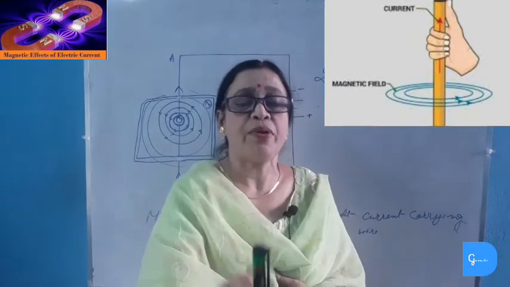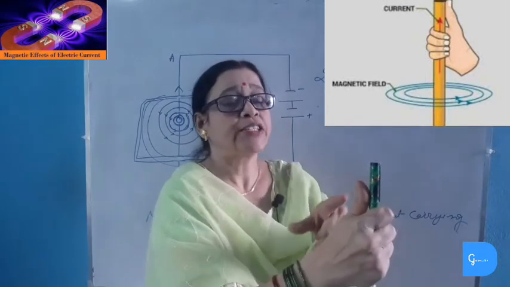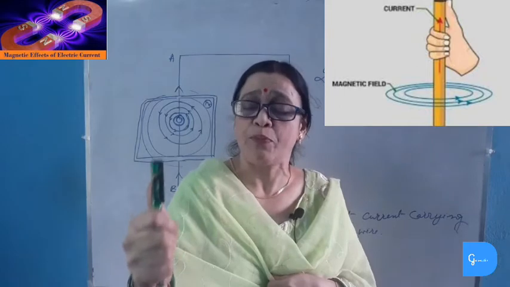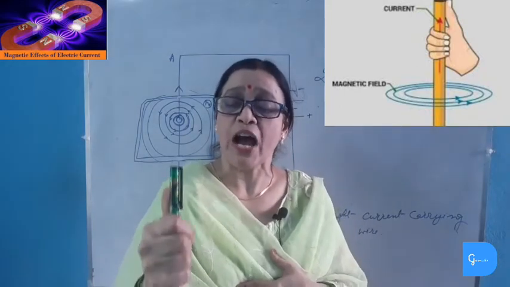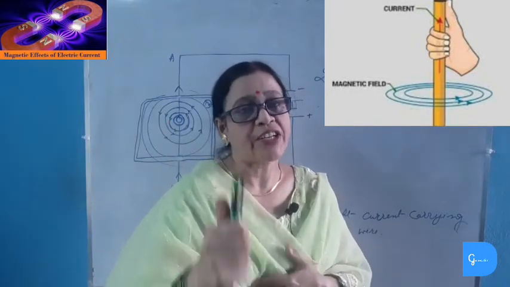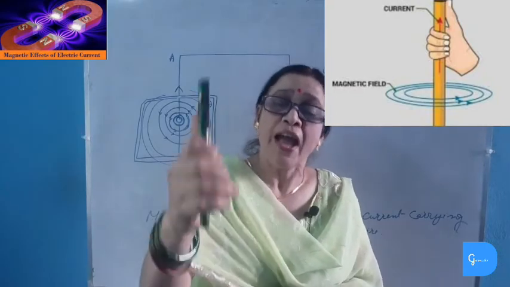field. For example, if we hold the current carrying wire in this way, then the thumb represents the direction of current, that is upward. Then the magnetic field produced by this straight current carrying wire, having the direction of current upward, will be this way, that is anti-clockwise. So, if the direction of current is upward, then the direction of the magnetic field lines will be anti-clockwise.